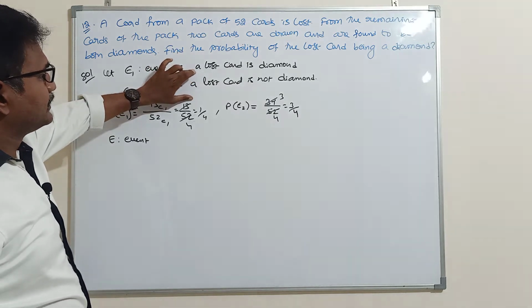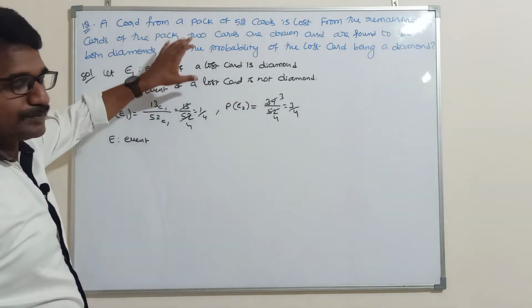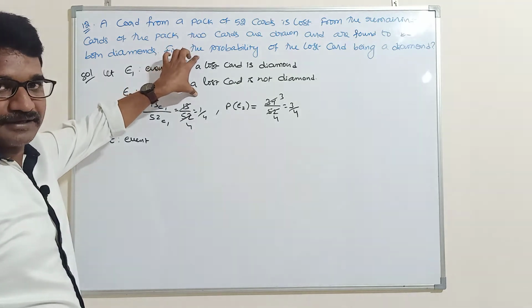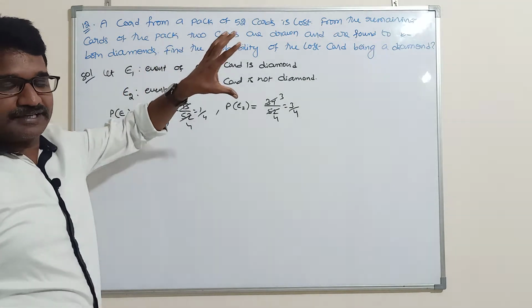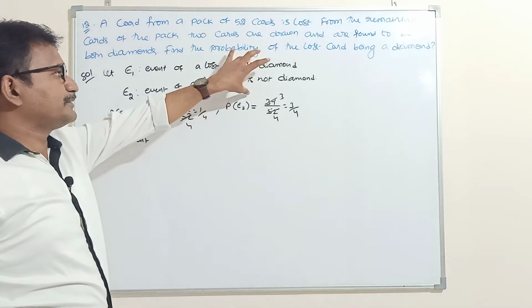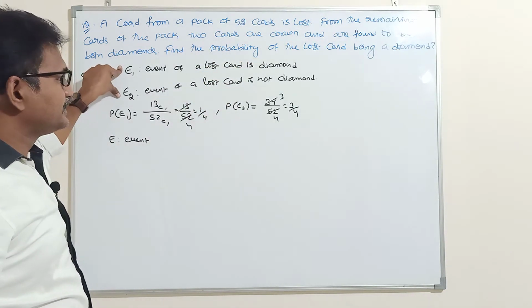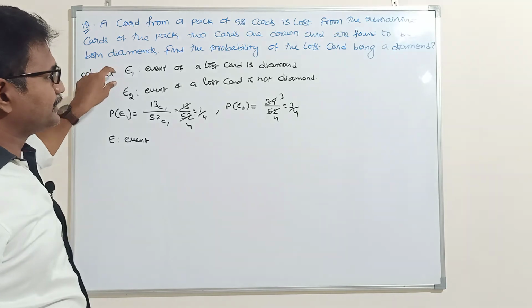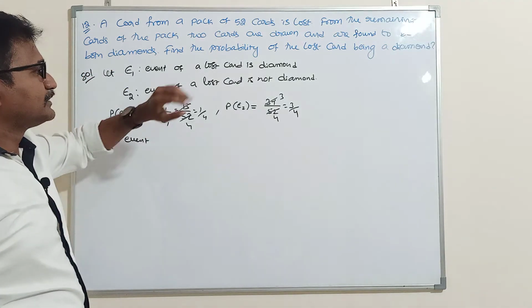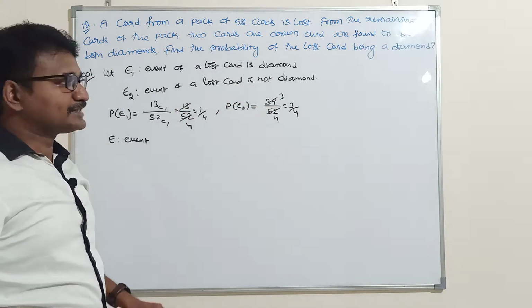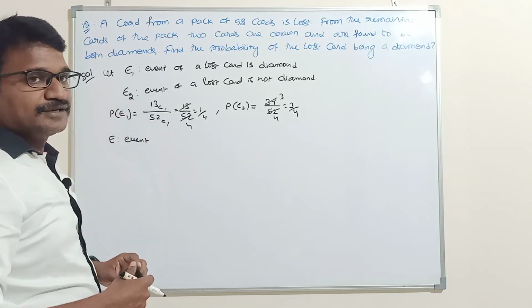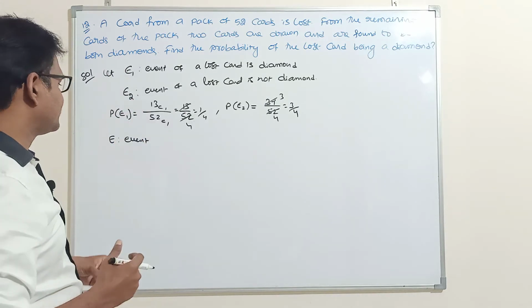Next, the last card is not a diamond card. That means there is no relation between E1 and E2. Therefore, their intersection is the null set, so E1 and E2 are mutually exclusive. Next, if you add E1 and E2, how much will you get? 52. Again, it is equal to the sample space. Therefore, E1 and E2 are mutually exclusive and exhaustive events.